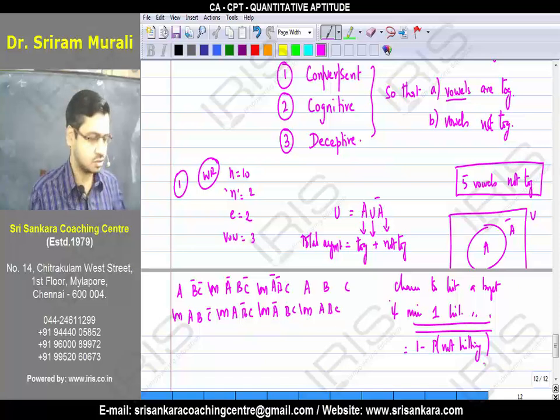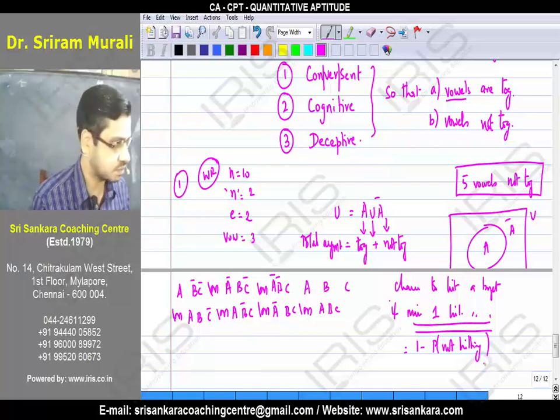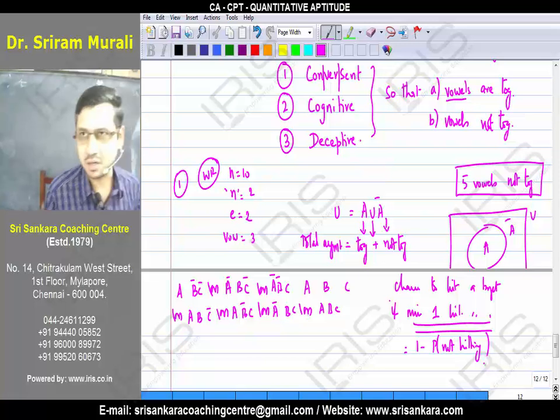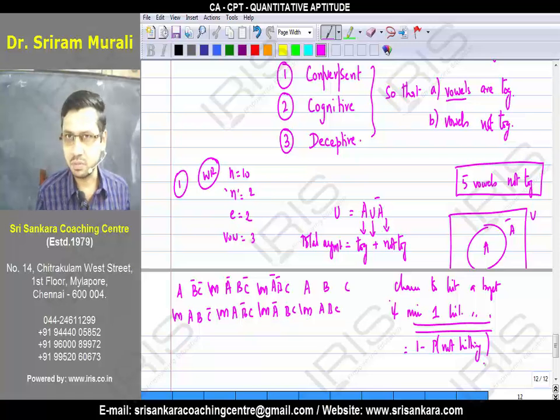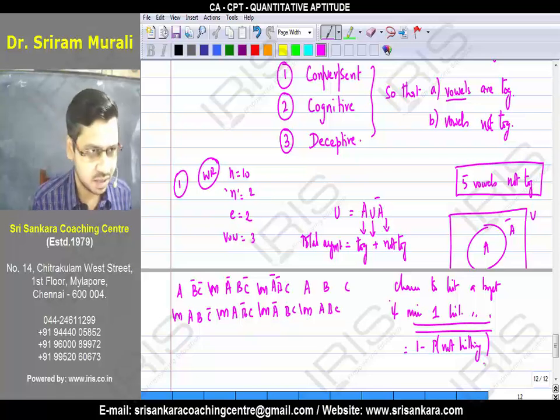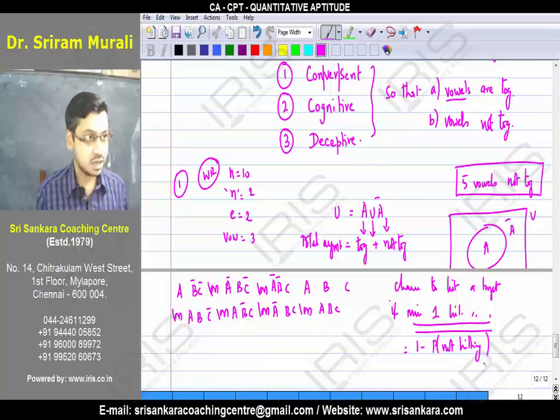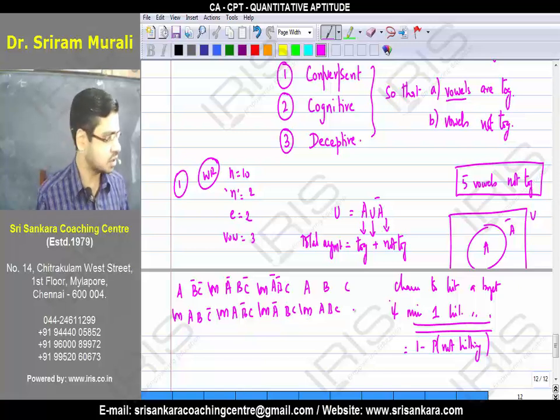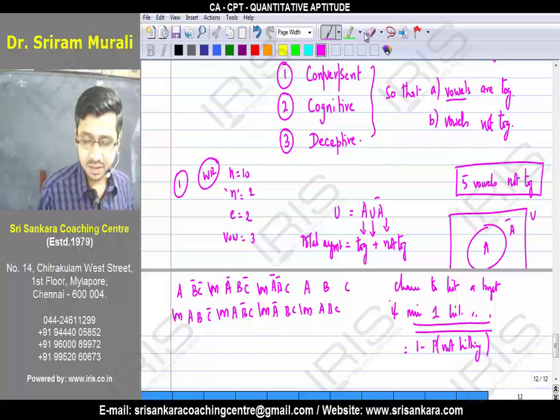Be it vowels, consonants, brother, sister, whatever it may be, take the total arrangement and deduct the together from the total so that we can find what is not together. Do you remember we learnt this in probability? Have you understood why we are doing it like this? Instead of wasting my time on this many cases, I can take directly 1 minus the probability of not happening. Here, total arrangement minus not together.